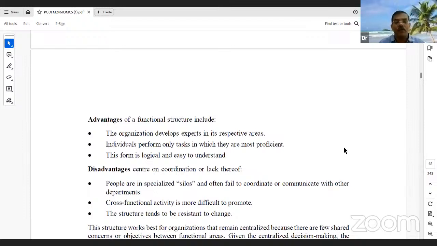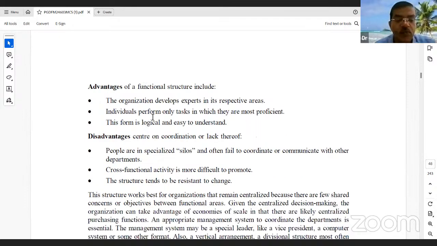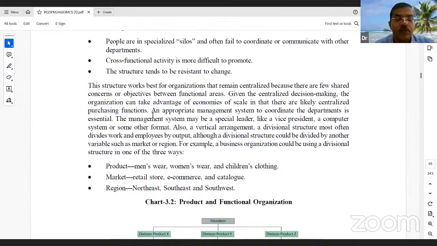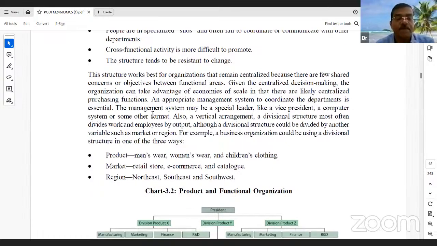The vertical organization also has some advantages and some disadvantages. The organization develops experts in its respective areas, such as R&D, sales, and marketing. The disadvantage is that people are specialized in slices and fail to coordinate with each other. Salespersons also, everyone has their own kind of mindset.